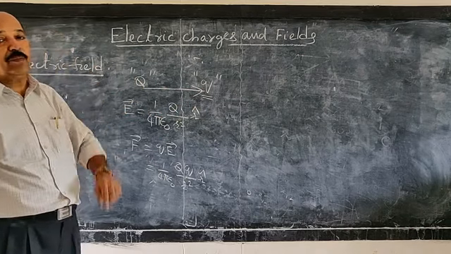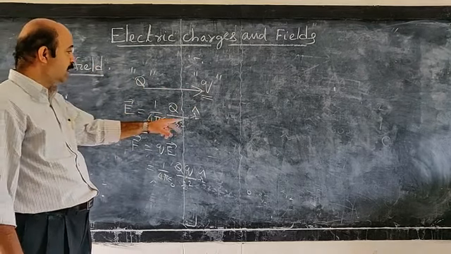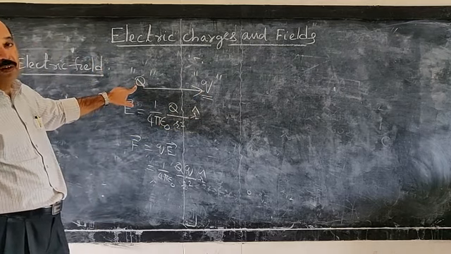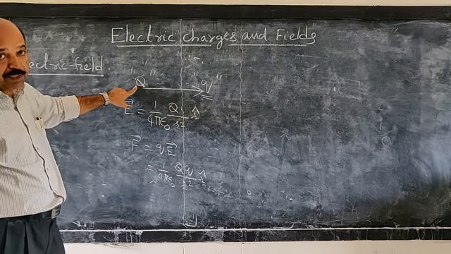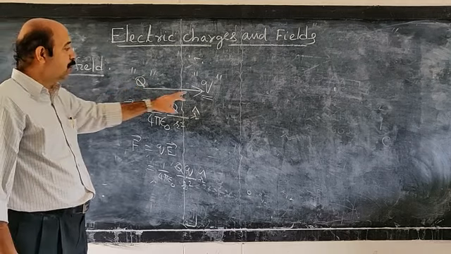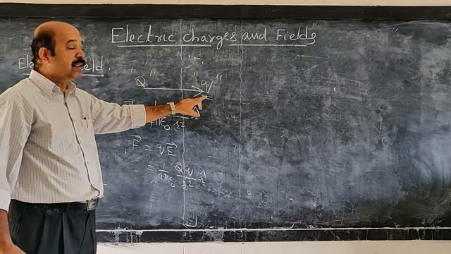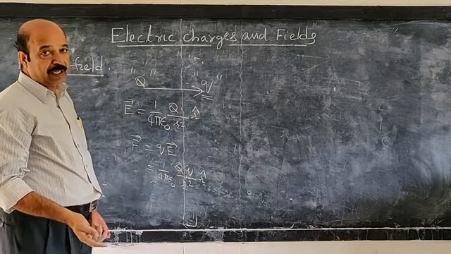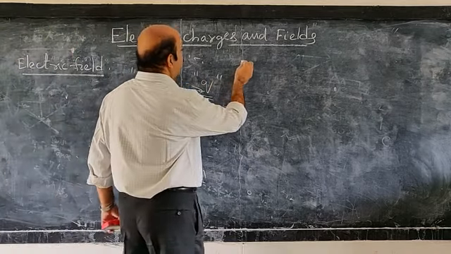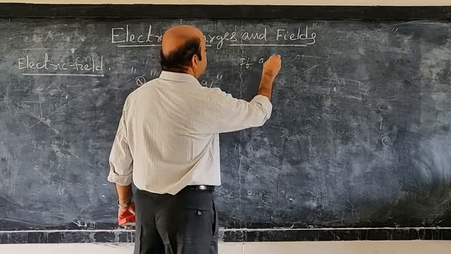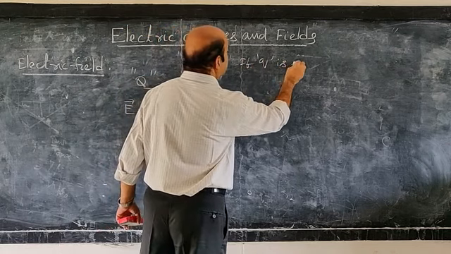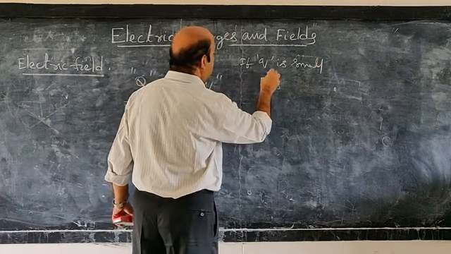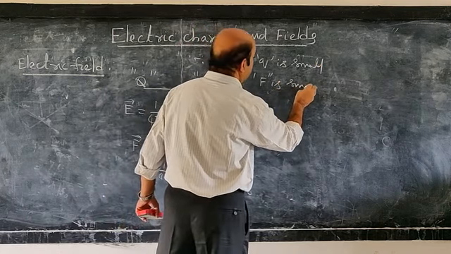But one thing you must keep in mind is that the presence of this test charge should not change the position of the actual charge capital Q. That means q should be very, very small. Then the force acting between the charges also decreases. That means if q is small, naturally F is also small.